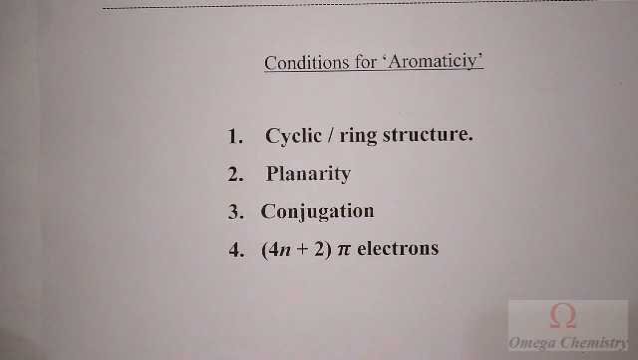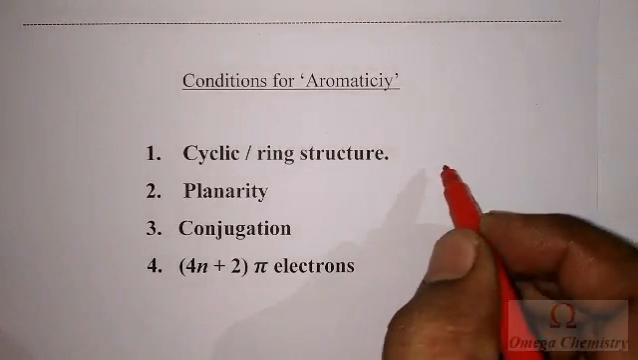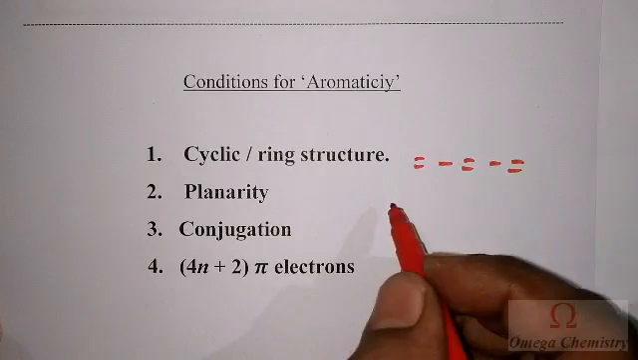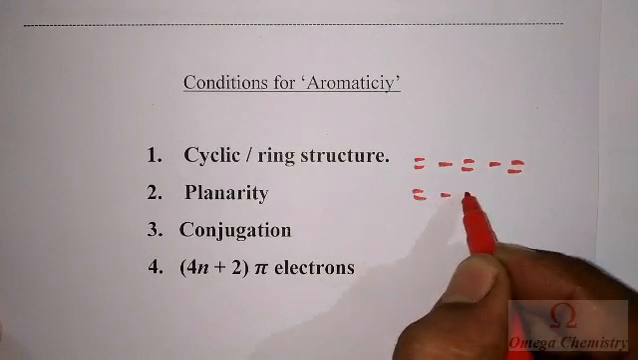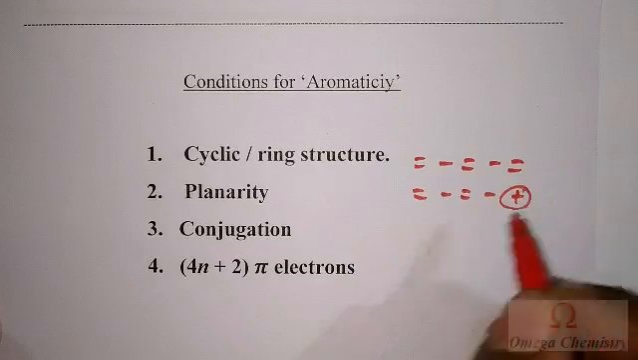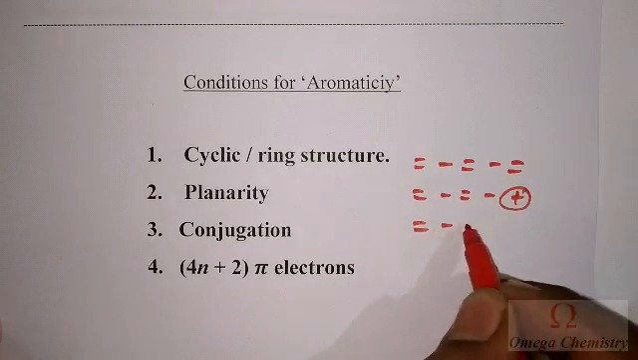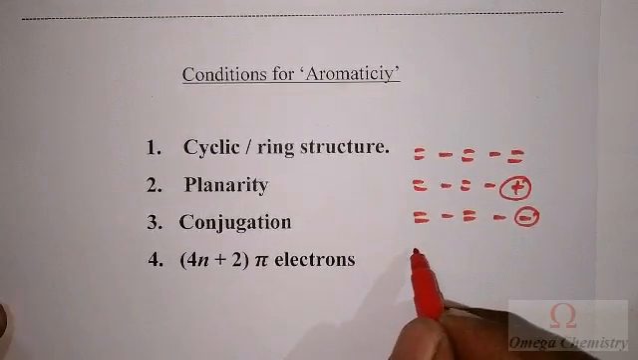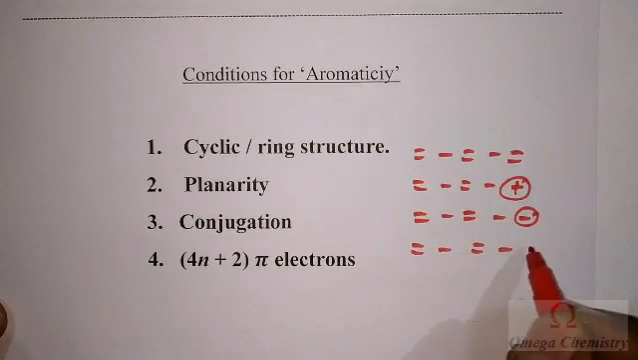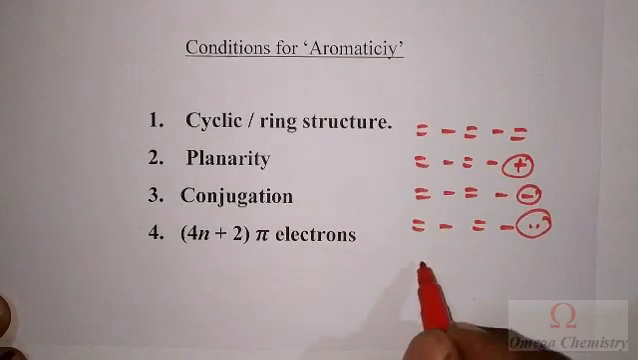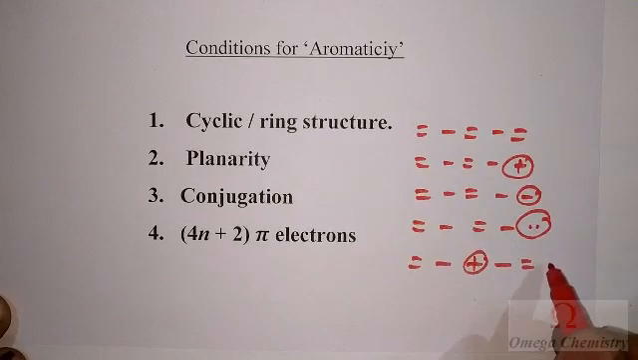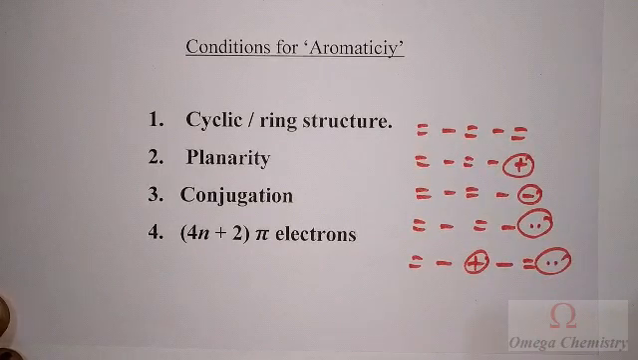The third one is conjugation. Conjugation can be explained like this: if your compound has double bond, single bond, double bond, single bond, double bond, then I can call that conjugation. Or else double bond, single bond, double bond, single bond, positive charge. That is also conjugation. Double bond, single bond, double bond, single bond, negative charge can also be considered conjugation. Or a double bond, single bond, a lone pair of electrons. That is also conjugation. Or a double bond, single bond, positive charge, then again single bond and double bond, and again a lone pair. Again it is in conjugation.